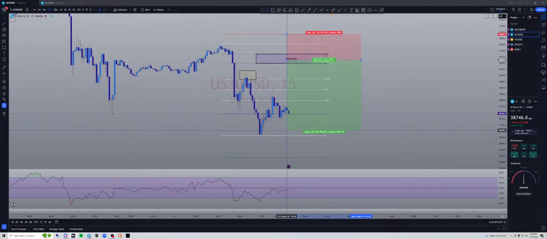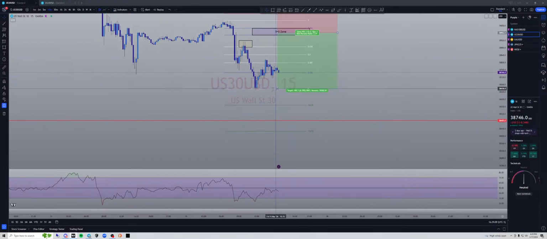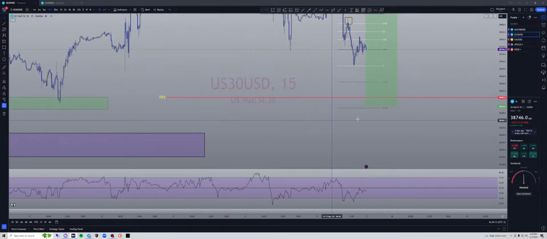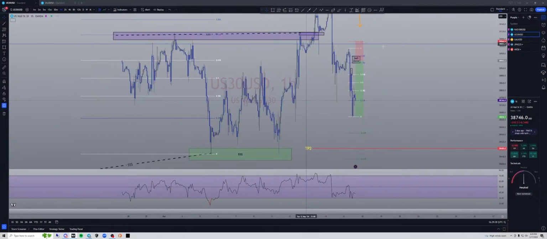Now our TP1 would be the double bottom, but really what we want our TP to be is down here at this red line in the extension, because that is bringing us to our TP on the bigger time frame, but it's also getting us into our buy zone. So we want to be able to hold these runners here. So we'll take the majority of the position off there, which is a 3-to-1 trade, and we will let that go for a bigger target because we're also still in the first entry.